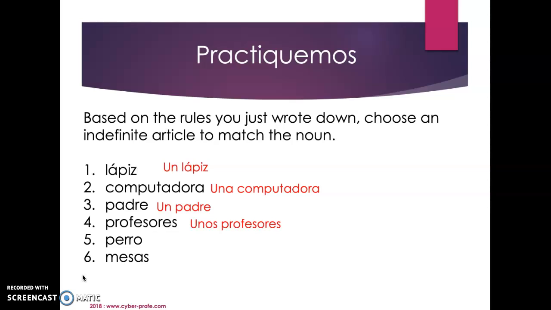Number 5, perro. So, we know that it is singular because there's no S on the end. And it is going to be masculine because it ends in an O. So, we are going to say un perro. Our last one is mesas. Looking at mesas, we can see that it ends in an S, meaning it is plural. We can also see that it has an A there telling us it is feminine. So if it is plural and feminine, we are going to say unas mesas.